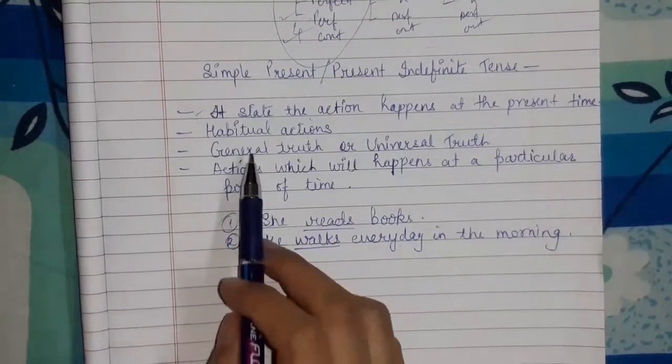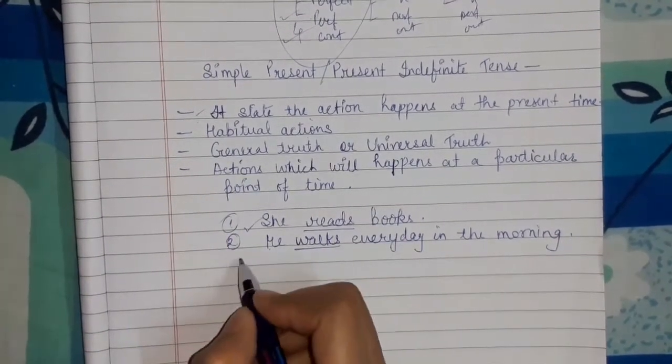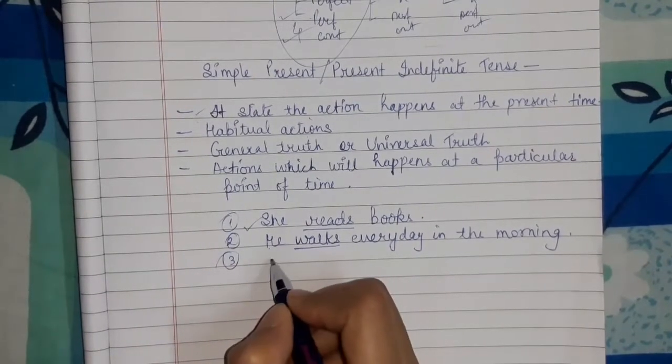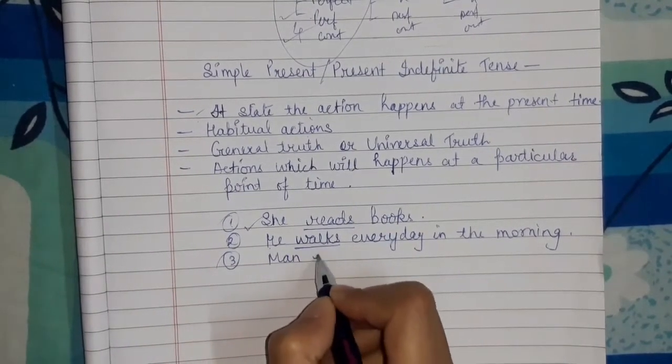Then general truth or universal truth, for example, very simple: man is mortal.